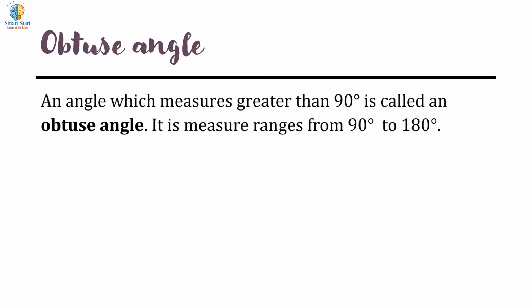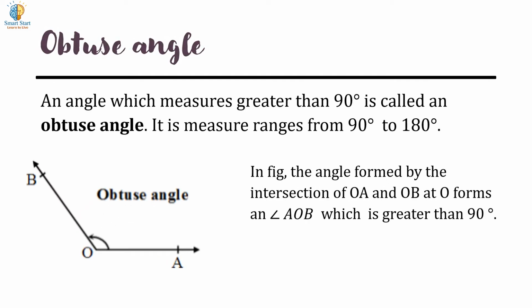Obtuse angle. An angle which measures greater than 90 degrees is called an obtuse angle. Its measure ranges from 90 degrees to 180 degrees. In the figure, the angle formed by the intersection of OA and OB at O forms an angle AOB which is greater than 90 degrees. Thus, the angle AOB is an obtuse angle.